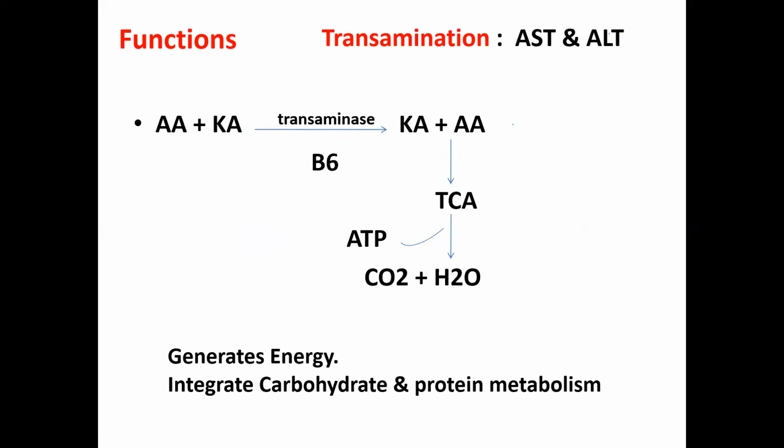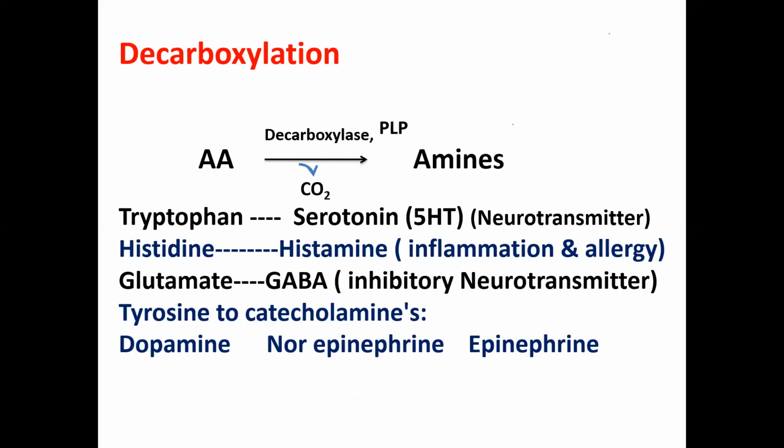So it integrates all carbohydrate and protein metabolisms. Next is the decarboxylation reaction. Most of the decarboxylation reactions, with the help of the enzyme decarboxylase, form many biologically important components by decarboxylating them, using PLP as a coenzyme, like tryptophan. If we remove the carbon dioxide from tryptophan, we will form serotonin, which is also known as 5-hydroxytryptamine. It is called a neurotransmitter.